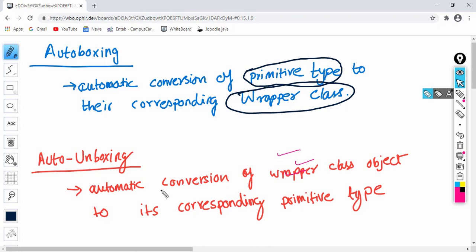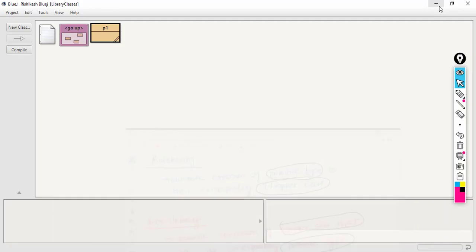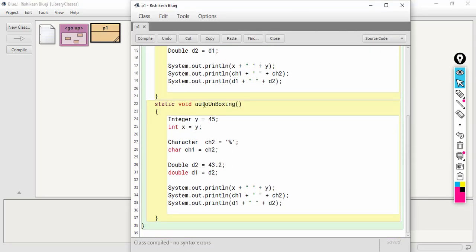Auto unboxing is just the opposite of auto boxing. When you convert a wrapper class object into the corresponding primitive type, then it is known as auto unboxing. So for example, I have written a function here, auto unboxing.